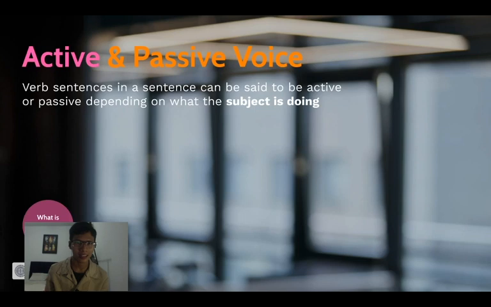But in a passive voice, we are focused on the target object. In this case, as we know, the target object is the object that is receiving the activity. I will give an explanation later.